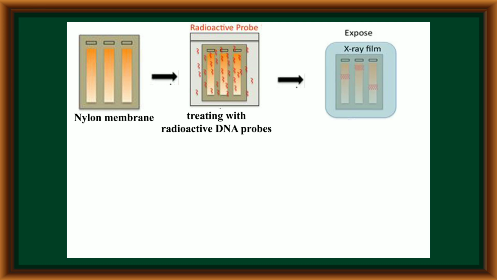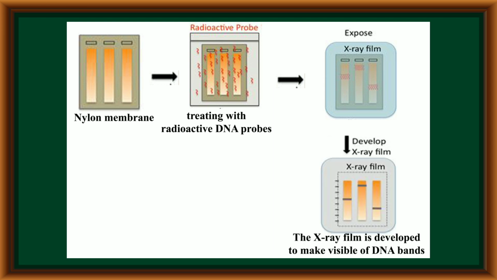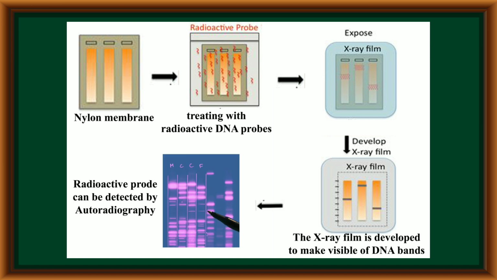This radioactive probe sequence can easily be identified by exposing the nylon membrane to X-ray film. Now the X-ray film can detect the locations of these radioactive probes. Now it forms an autoradiogram. In this autoradiogram, the DNA fragments appear as thick bands. This is the technique called the autoradiography technique.